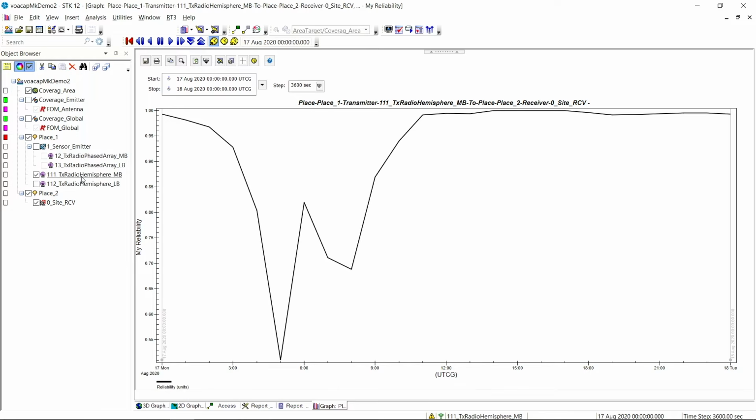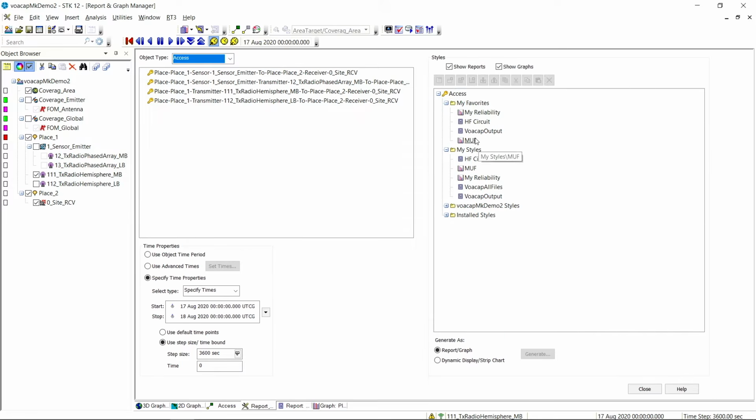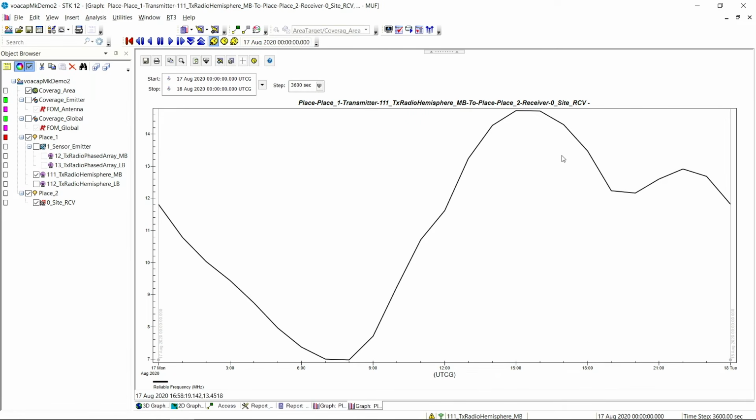So we can run one more report just to find out, so we know our frequency isn't good. Let's try to find out what frequency might be available to us. And here is the maximum usable frequency. This is, again, across the course of the 24-hour period, we have frequency on the y-axis, and we know we're operating our transmitter at 13 megahertz. And we can see from this graph, we are trying to operate well above the maximum usable frequency for this first half of the day.